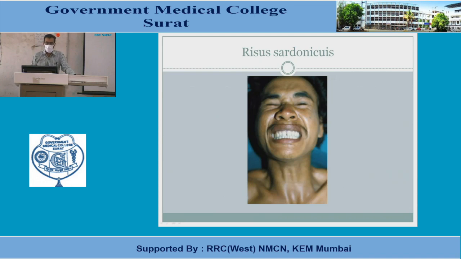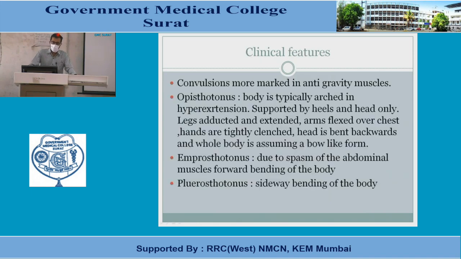These are the features of risus sardonicus, photographs of which are found in the case of tetanus, and also in the case of Strychnos nux vomica poison. The convulsion will be most marked in the anti-gravity muscles. Another feature is opisthotonus, in which the body is typically hyperextended, supported by the heel and the head only, with extreme excitation. Only the head part and the heel part touch the ground. The whole body is straightened.